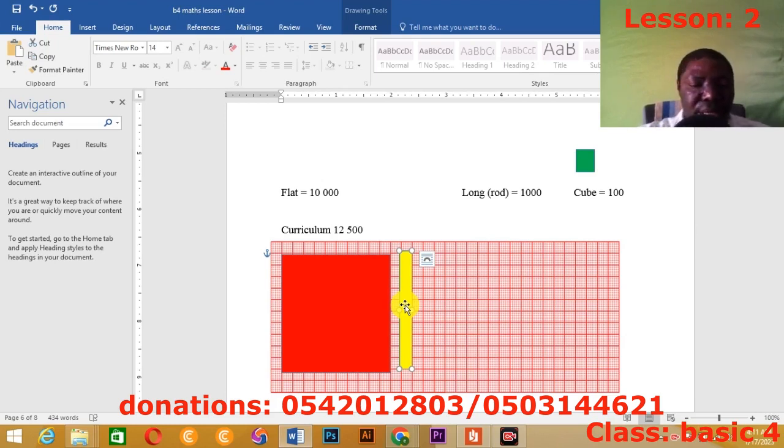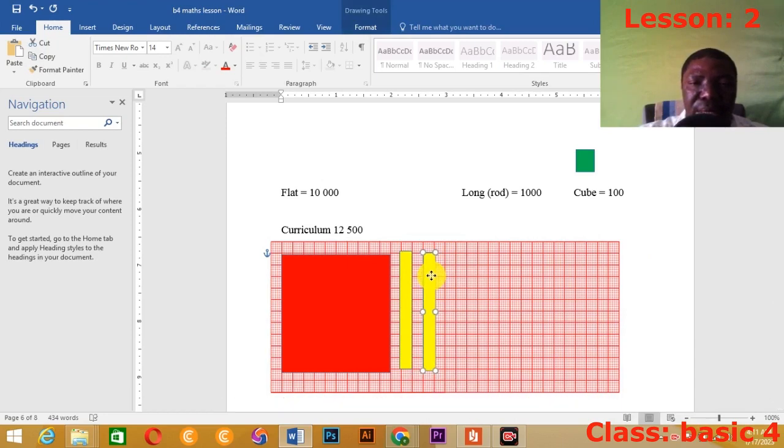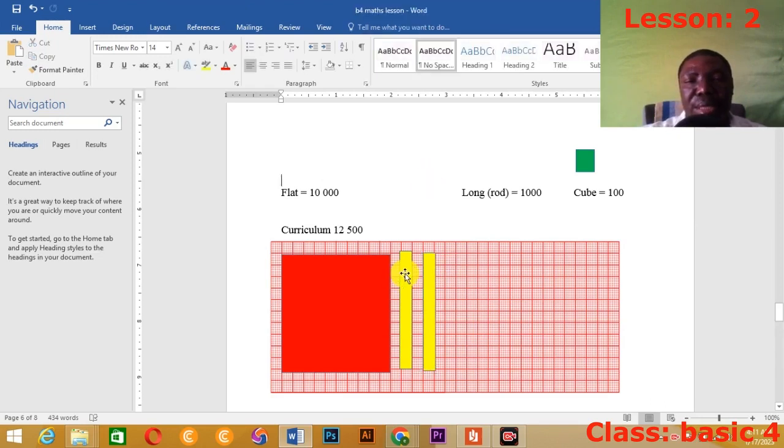So let me put it there. Let me fix it exactly there. Okay, so there you are. 2 of that. This one, I have to reduce it a little.